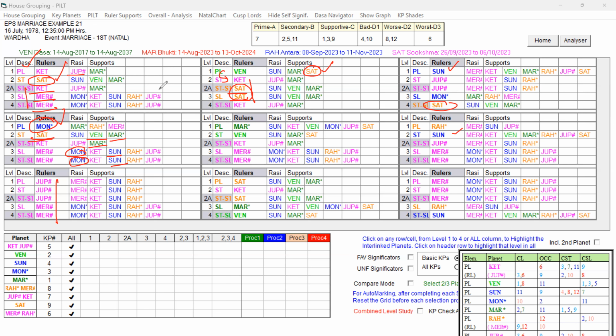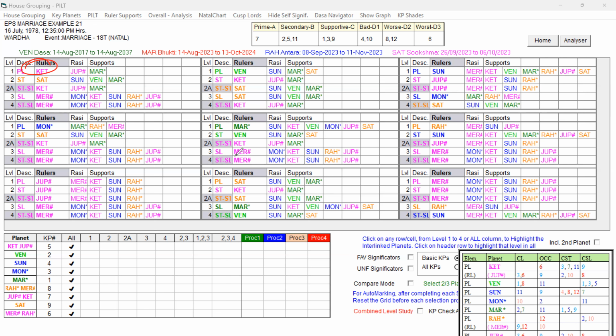So that way the key planet Saturn is playing a role and the separation happened. After the physical separation, they applied for the legal divorce. That legal divorce happened in the Ketu Bhukti, as per the rule, as per the law.